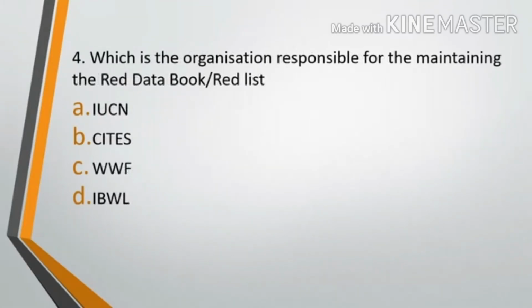Question number 4. Which of the following organizations is responsible for maintaining the Red Data Book or the Red List? Option A, IUCN. Option B, CITES. Option C, WWF. Option D, IWWL. The correct answer is option A, that is IUCN.